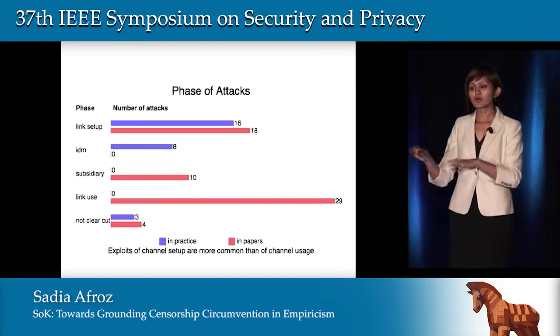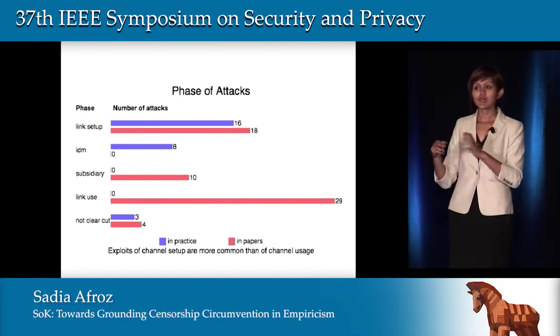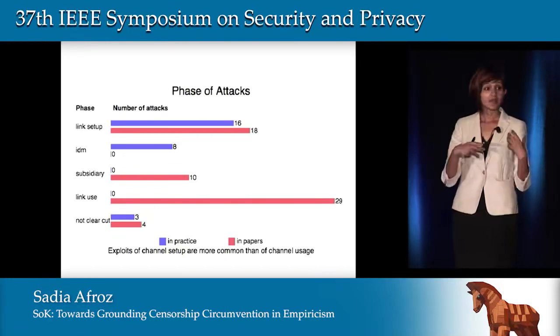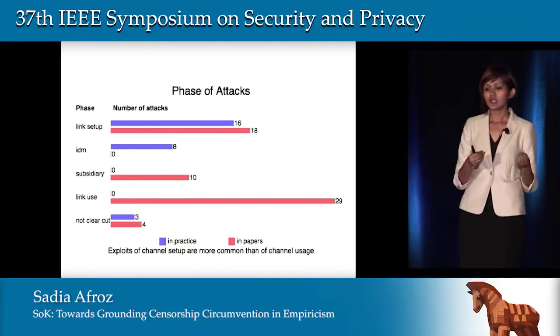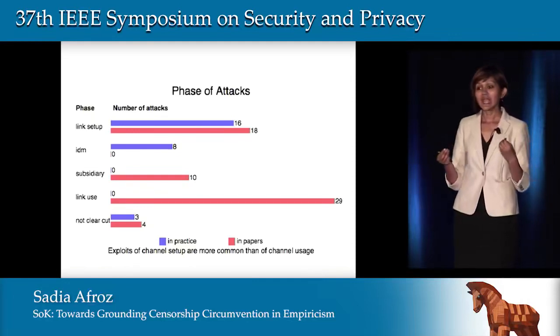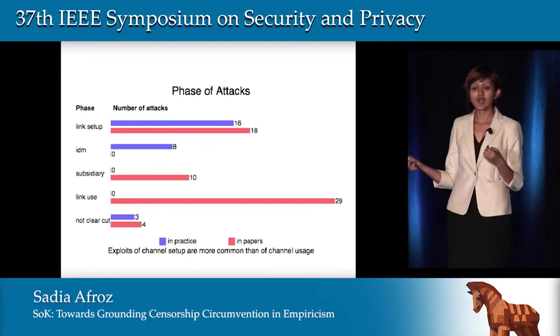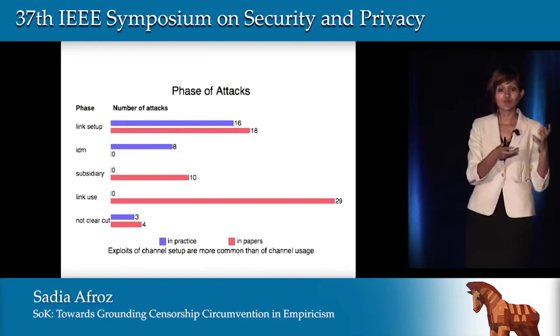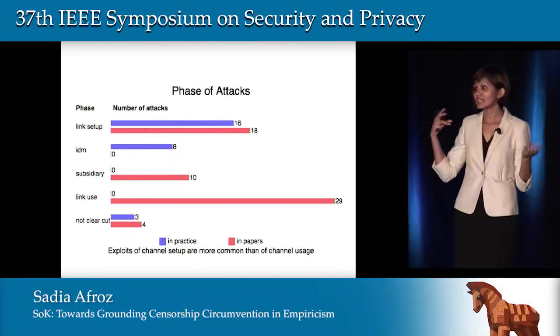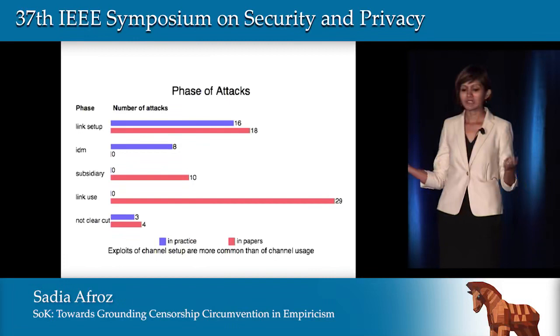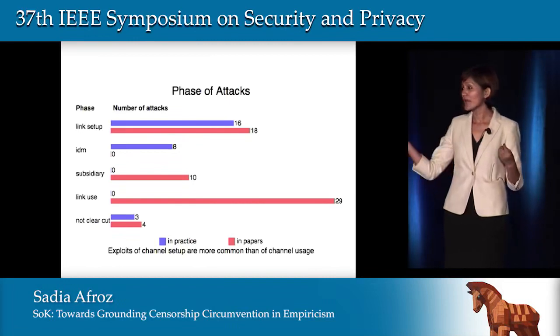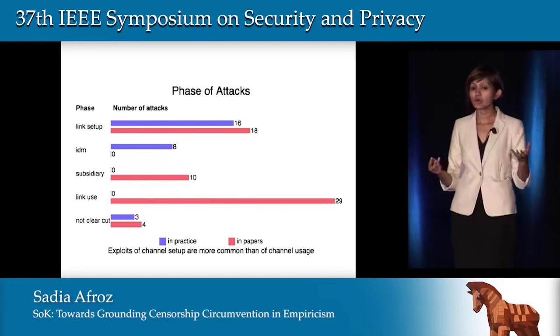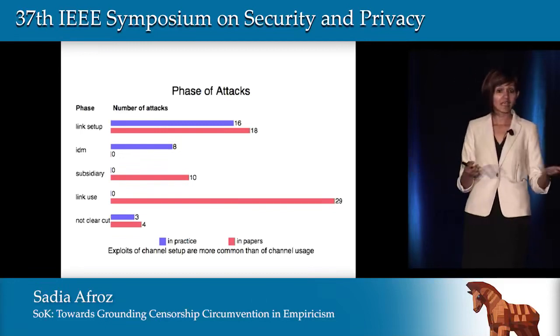So now we focus our attention on the papers that attack proposed circumvention systems to see how well the systems can be blocked by real-world censors. Here again, we contrast these attacks we found in research papers with the attacks we saw in the real world. In this graph, the red bars are the attacks that we saw in the papers, and the blue are the attacks we saw in the real world.